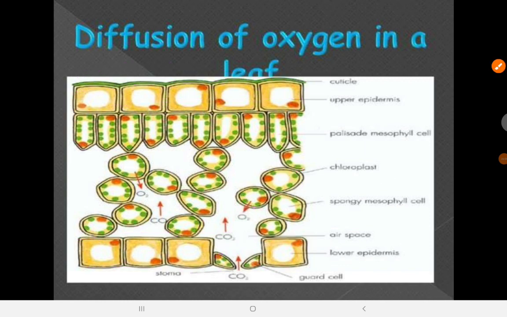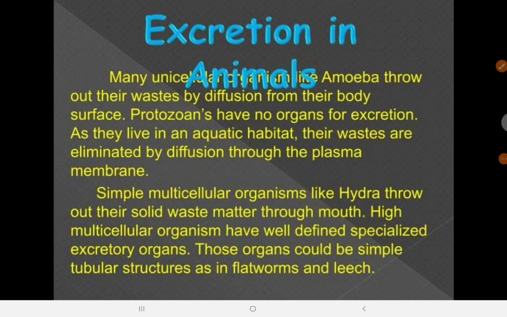Stoma is singular, and stomata is plural. I believe by now you already understand how diffusion takes place: just exchange of gases within the organ, which is the leaf.